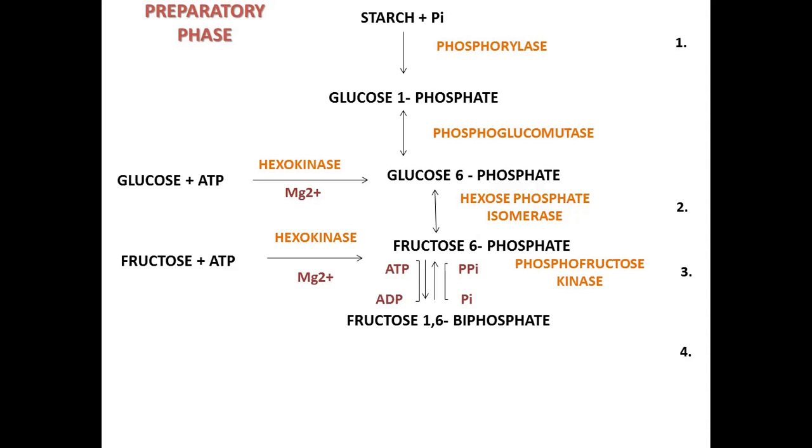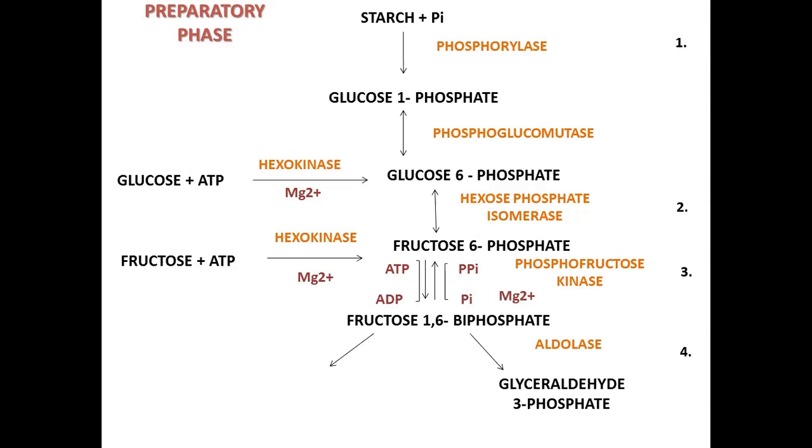In addition, fructose 6-phosphate can also be generated from fructose plus ATP in the presence of the enzyme hexokinase and magnesium.